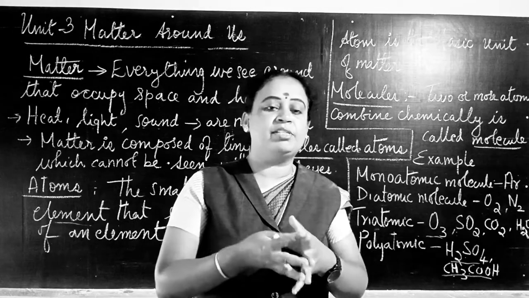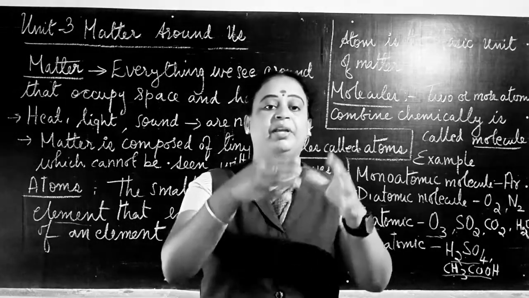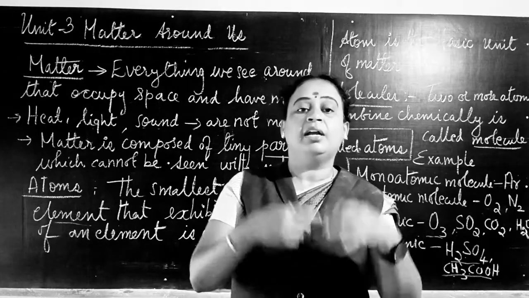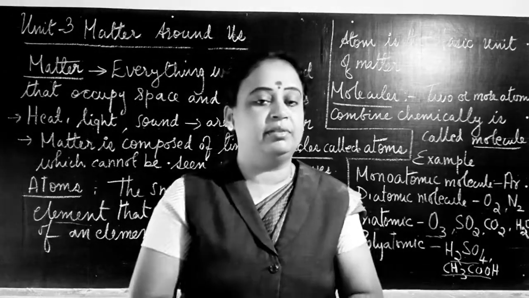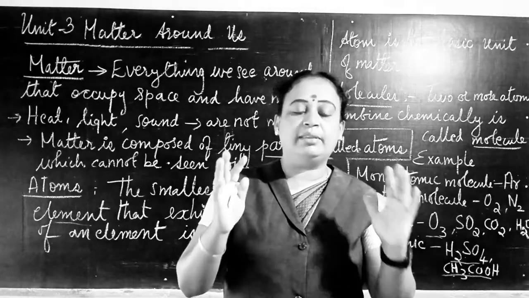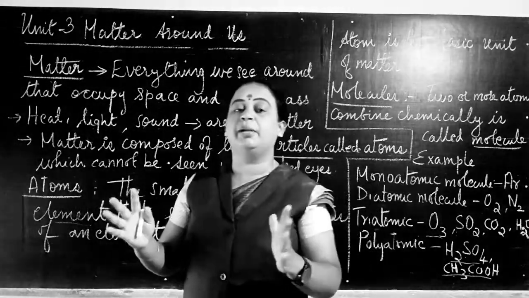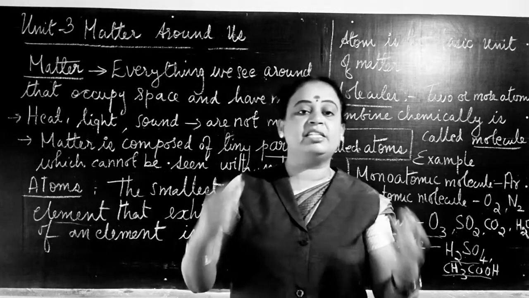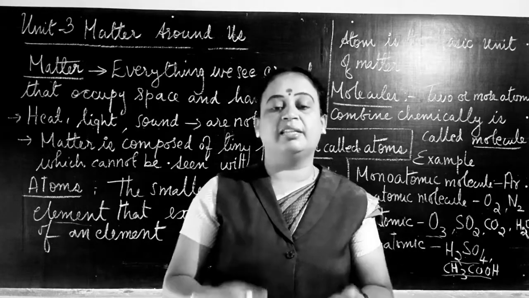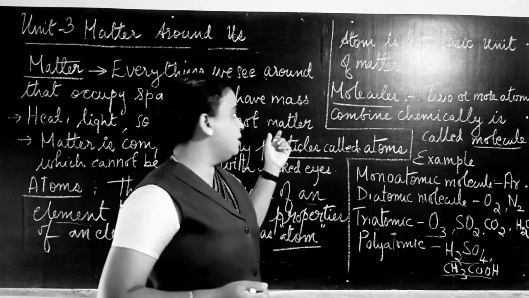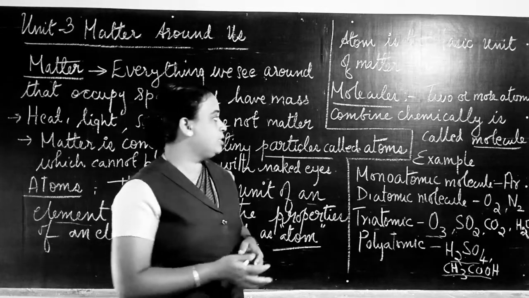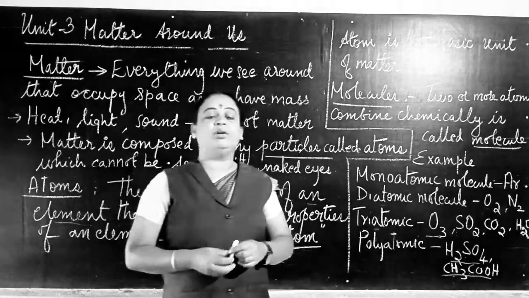Yes, many oxygen atoms combine together to form the oxygen molecule that we breathe. Many carbon and oxygen atoms combine together to form the carbon dioxide gas which we exhale while breathing. Understanding? So everything present in our atmosphere is made up of matter, and the tiniest form of matter is an atom. This atom is nothing but the elements. Two or more atoms combine chemically and they are called molecules.